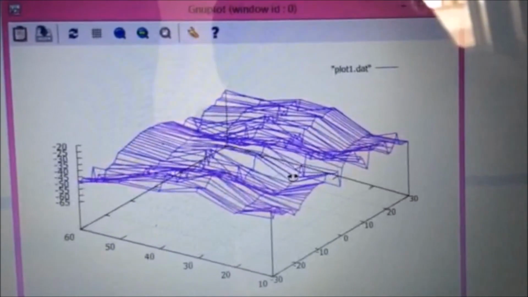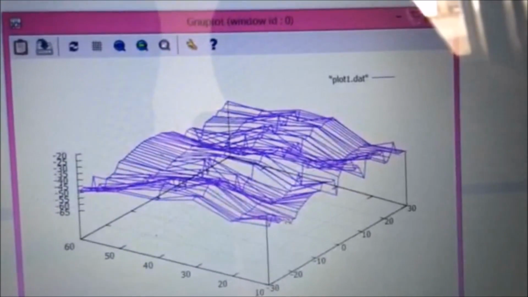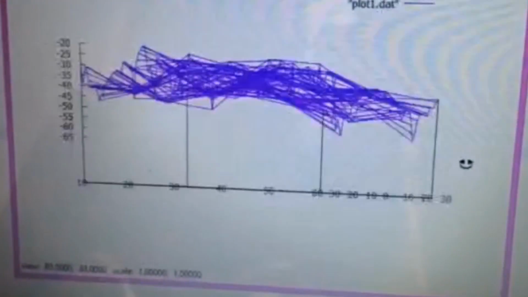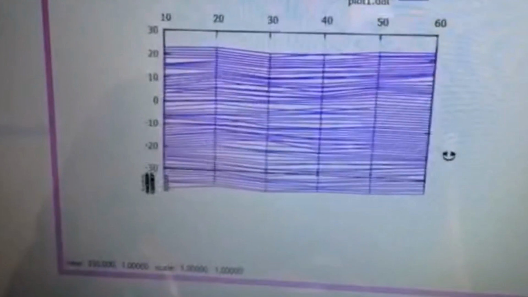From this graph we can see the destructive and constructive interference. This is destructive and constructive. We can see the graph from any angle. This is from the z-axis, this is from the y-axis, and this is from the top.